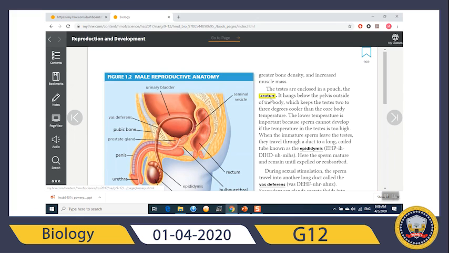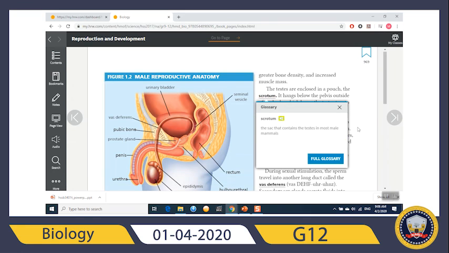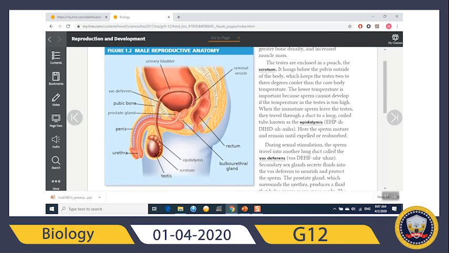Now, the scrotum. The scrotum is the sac that contains the testes in most male mammals. It's enclosed like a pouch. This is the scrotum, and this is the testis. It's a sac, a pouch that contains the testis. It hangs below the pelvis. This is the pelvis, and the pubic bone.